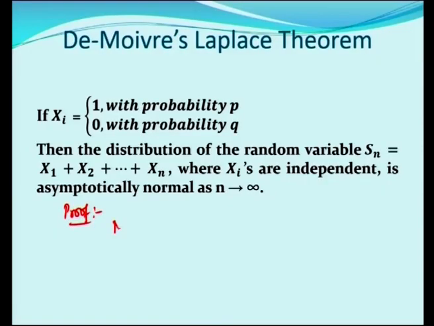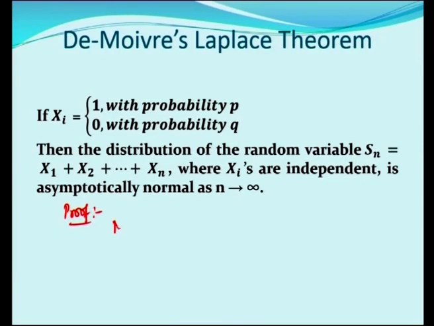Okay, we shall start the proof. We can say that a particular random variable follows a distribution if the corresponding MGFs are equal. If the corresponding MGFs are equal, then we can use the uniqueness theorem and say that the corresponding random variables follow the same distribution. That is how we can prove a particular random variable is following a particular distribution. Okay, how does it go? So, first of all, let me take the moment generating function of each random variable Xi of t.